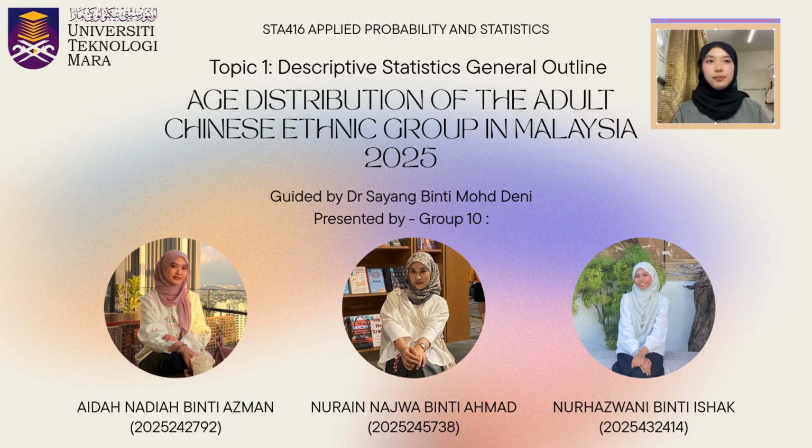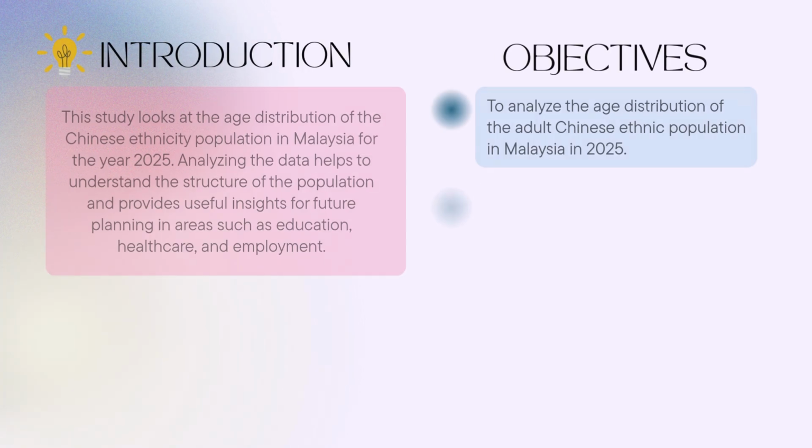We have chosen topic 1, Descriptive Statistic General Outline, and our topic is Age Distribution of the Adult Chinese Ethnic Group in Malaysia 2025. This study is guided by Dr. Sayang binti Muhammad Deni and will be presented by Group 10: me, Aida Nada binti Azman, and my team members Nur Ain Najwa binti Ahmad and Nur Hazwani binti Izhaq.